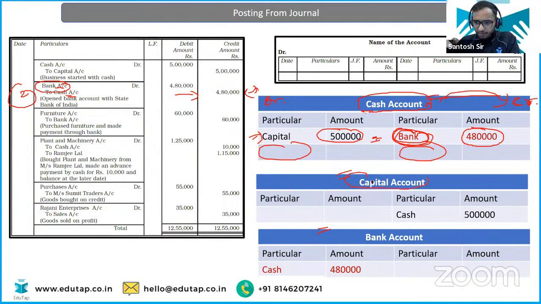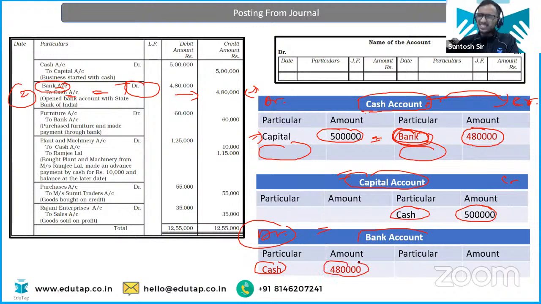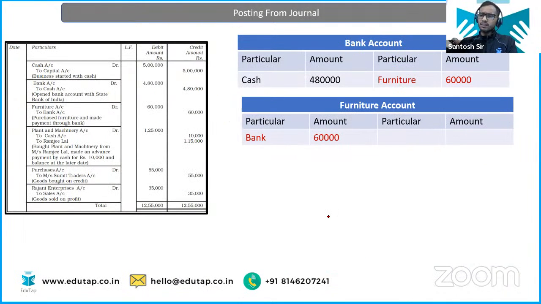So capital we have done, right? On the credit side, we have this cash of 5 lakh. Now bank account, again, very easy. From this entry, you can infer the bank account is getting debited. So on the debit side, you will write cash, because cash is getting credited here. The amount will be obviously 4,80,000. So easy enough. Everything is looking easy now. Good.